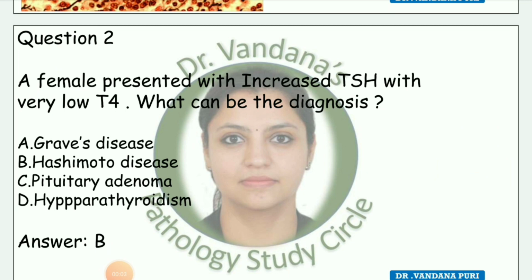Second question, a female presented with increased TSH with very low T4. What can be the diagnosis? Options are Graves' disease, Hashimoto disease, pituitary adenoma, hypoparathyroidism. The answer is Hashimoto disease.